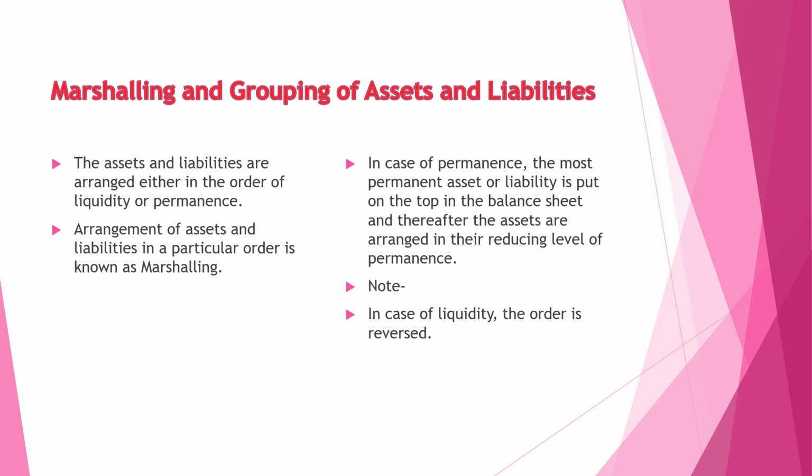Another is what is marshalling and grouping of assets and liability. So there is a sequence, the system of presentation of the assets and liability. The assets and liability are arranged either in the order of liquidity or permanence. Arrangement of assets and liability in a particular order is known as marshalling. In case of permanence, the most permanent asset or liability is put on the top in the balance sheet, and thereafter the assets are arranged in their reducing level, that is permanency level. Note here, in case of liquidity the order is reversed.